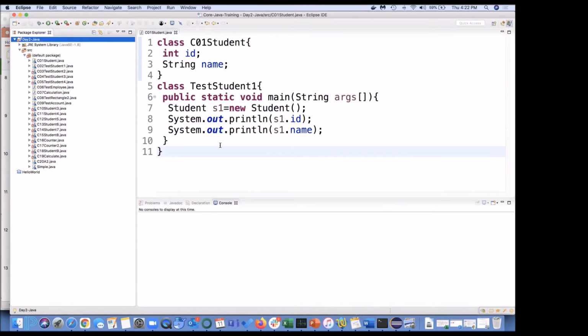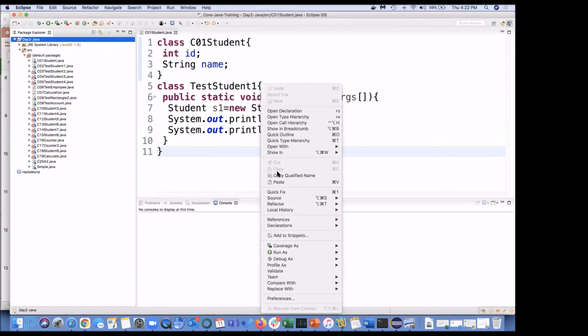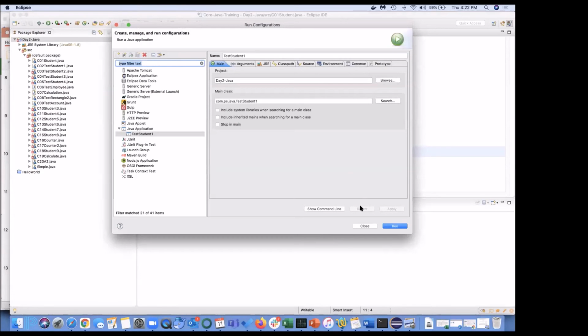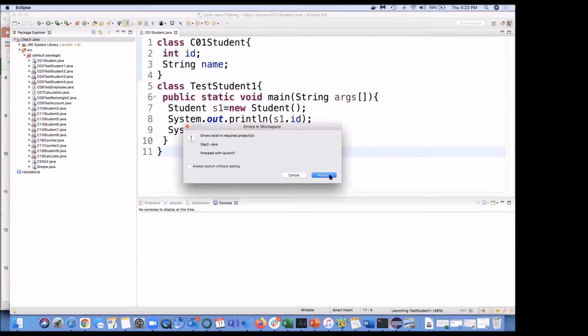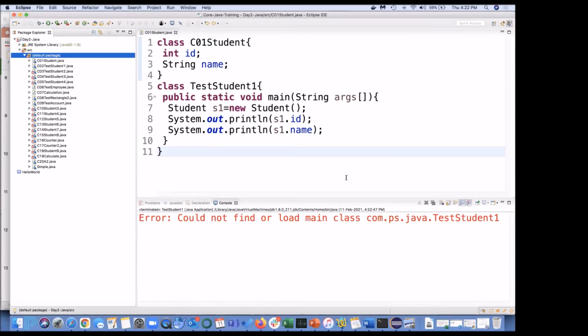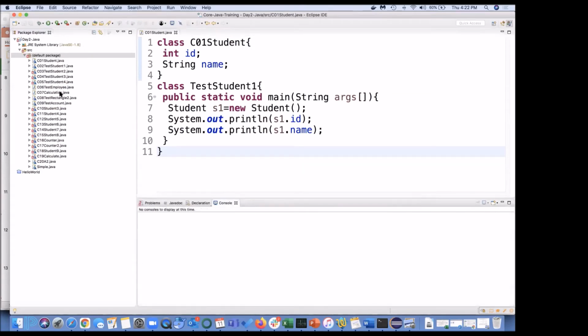Actually, Sagar, you are trying to make an object of test student class, and I think that is having errors, I guess, or maybe the class itself is not present here. No, if you see here, it is still referring to the old package. We don't have com.ps.java anywhere now. Correct? Yeah. Oh, you have made two classes in the same. Okay.